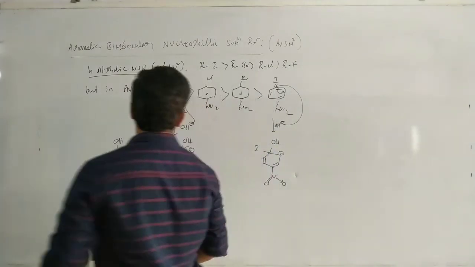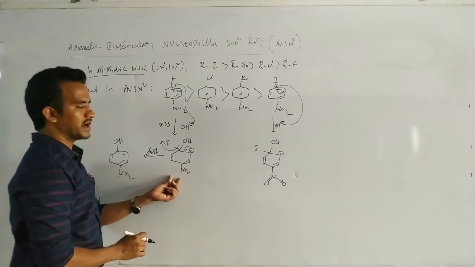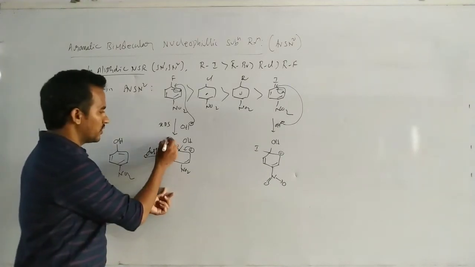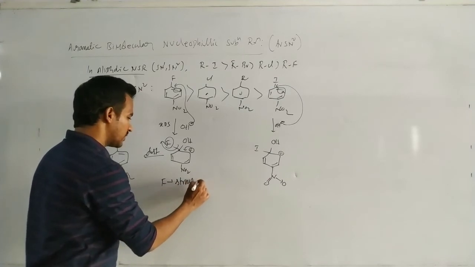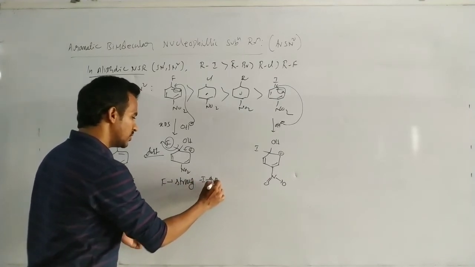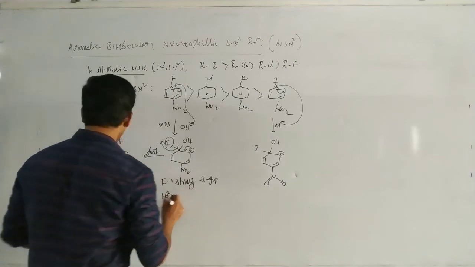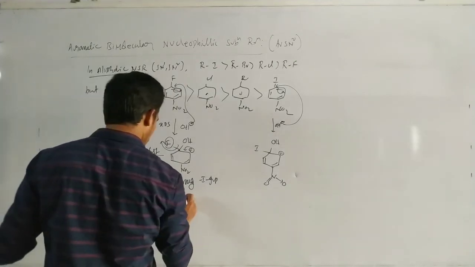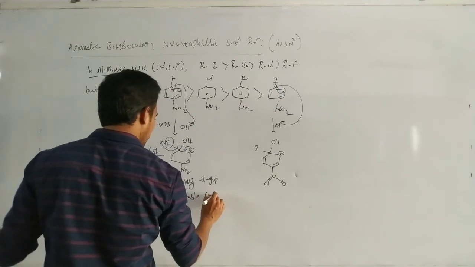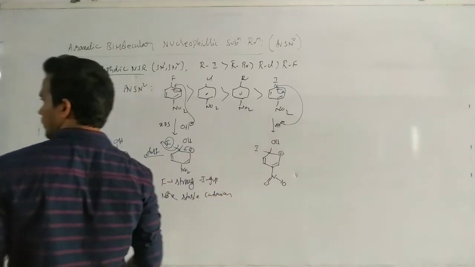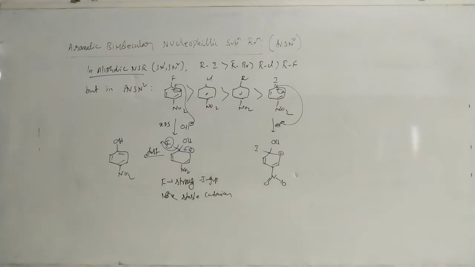Now in this case, it is a more stable carbanion because fluorine is a strong minus I group. So, more stable carbanion.